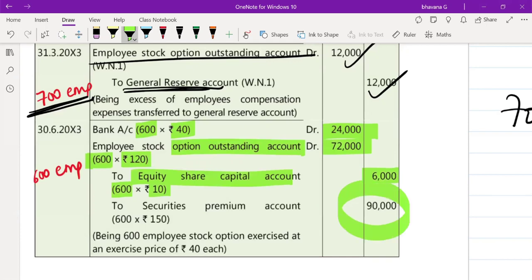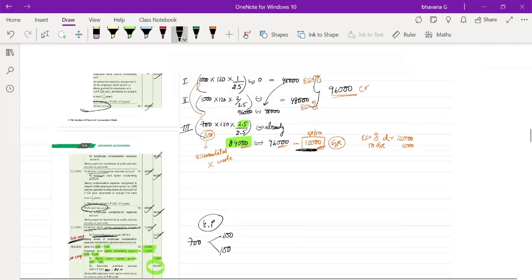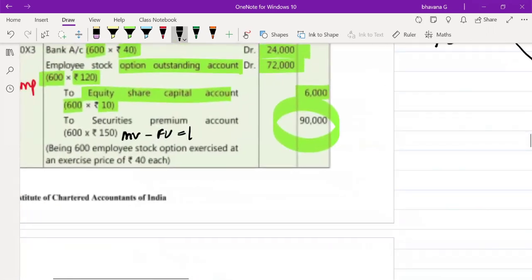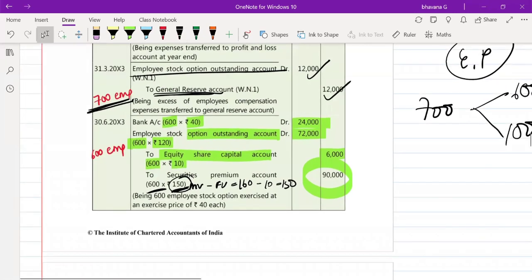And remaining balance, you can give it here as 90,000, or you can do market value minus face value. Market value, how much was it? I think it was 160. Yes. So market value was 160 minus face value 10, that is 150 rupees. You can do 600 into 150 rupees and you can give this journal entry.